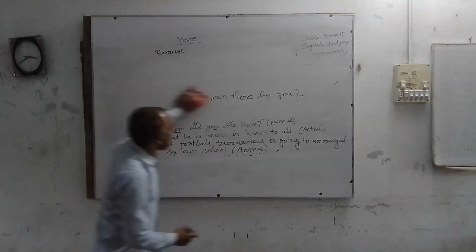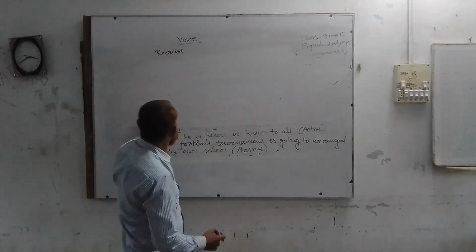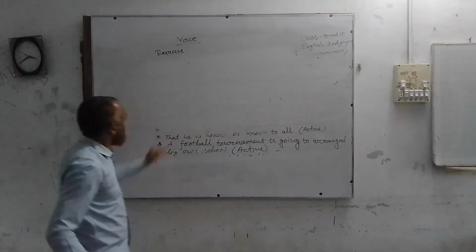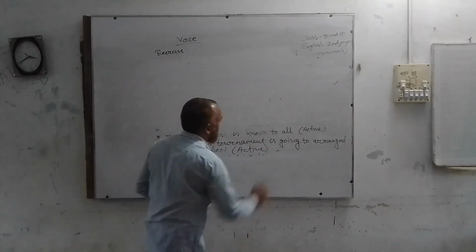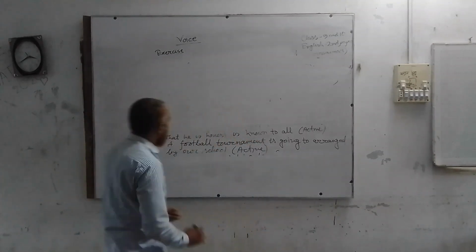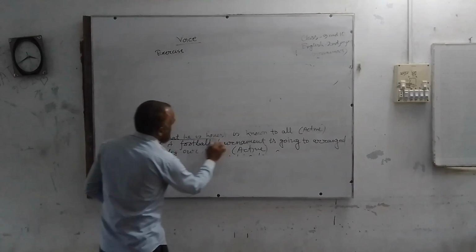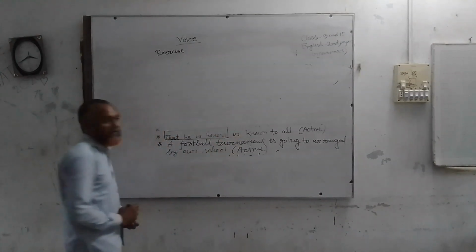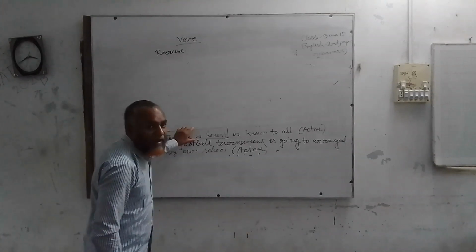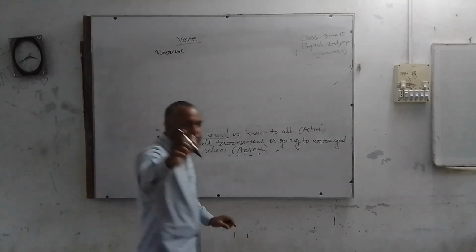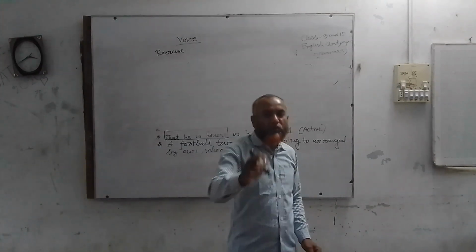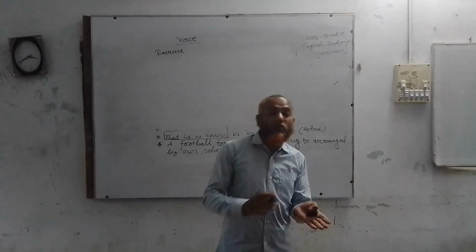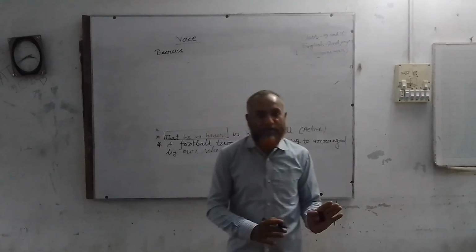Then the sentence: that he is honest is known to all. It's a complex sentence and that he is honest is a noun clause. You should know a noun clause may be used both as subject or object.